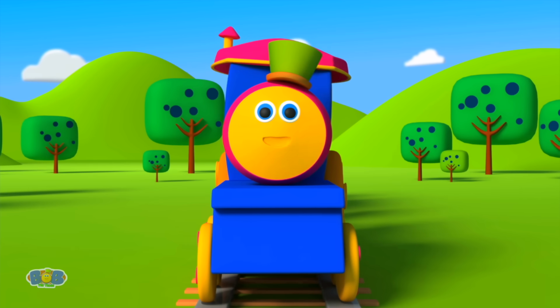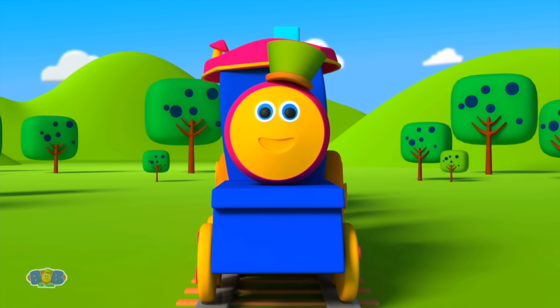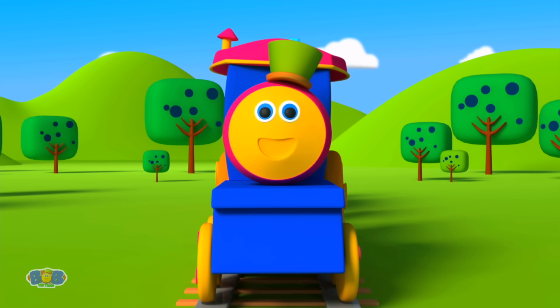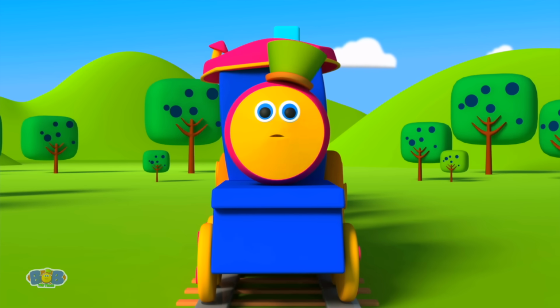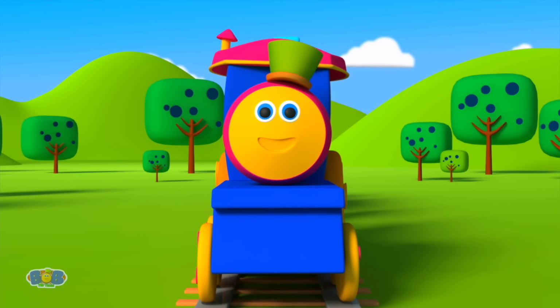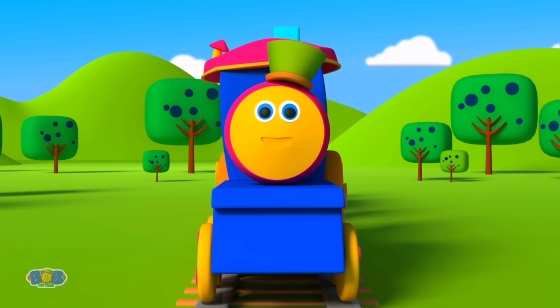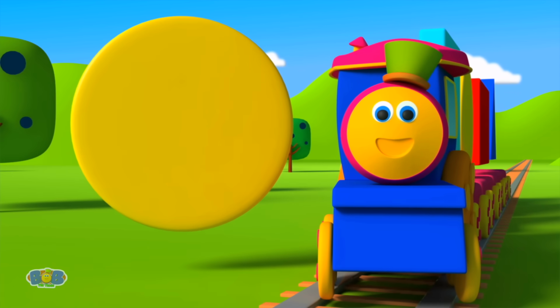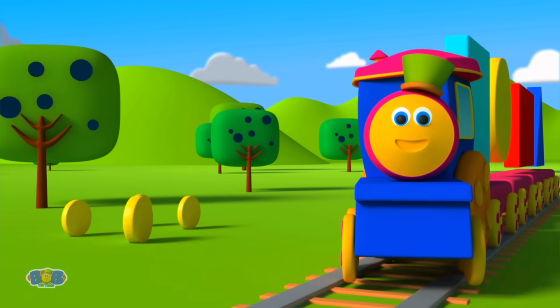Yay! Well, that was fun. Now, let's make another one. We might want to go someplace far. So let's all of us build a car. Yes! Which shape goes round and round with no end? Can you tell? A circle! Yes, a circle it is. Let's place it like this.